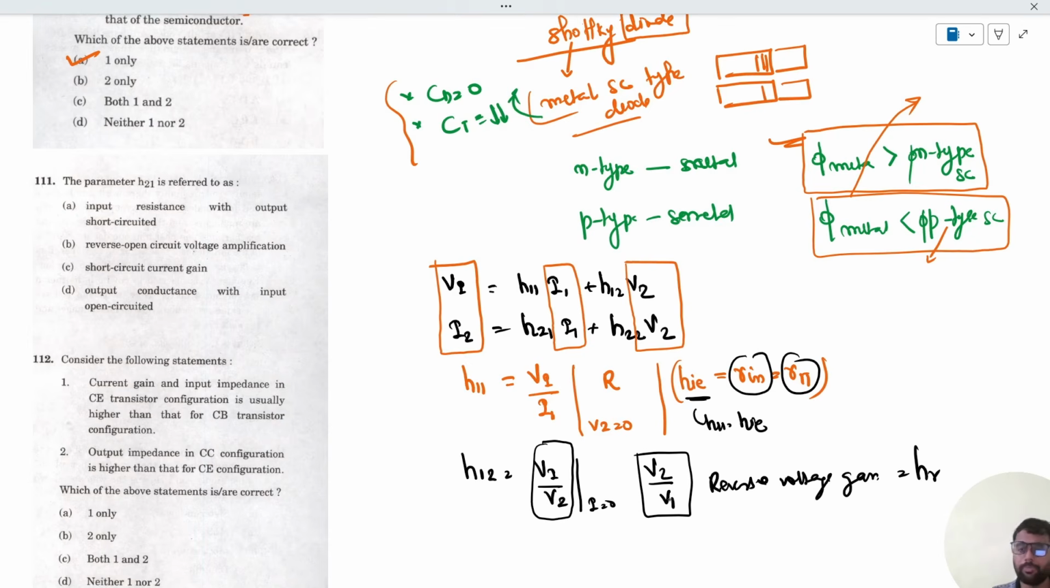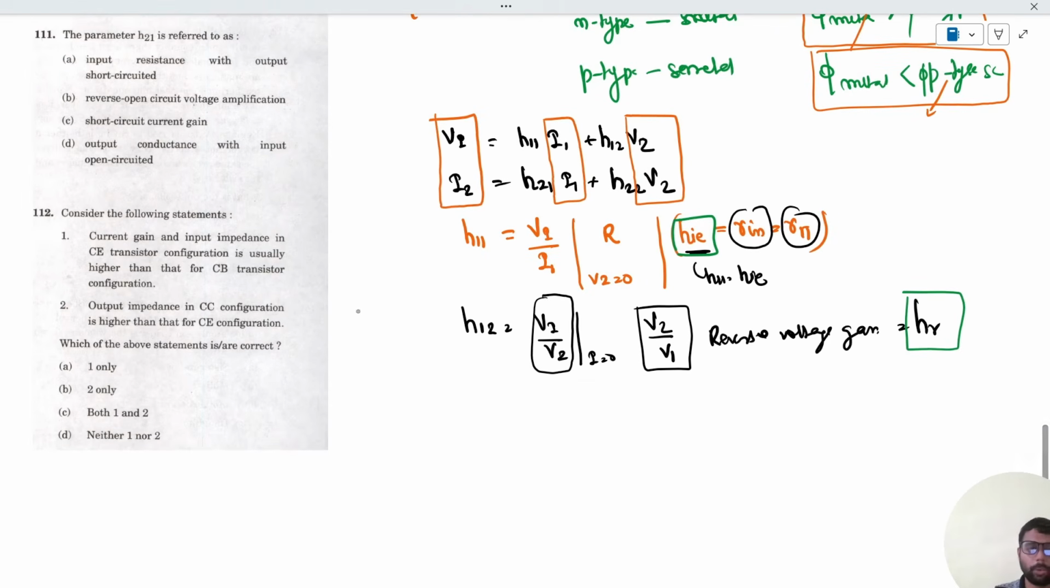We'll say HR. So this is HR. H11 is HIE, that is the input resistance, and H12 is nothing but the reverse voltage gain, HR. Now let us go for H21 that has been asked in the question. So H21 would be nothing but I2 upon I1, provided V2 equals 0, and this is output current upon input current, so this is called current gain.